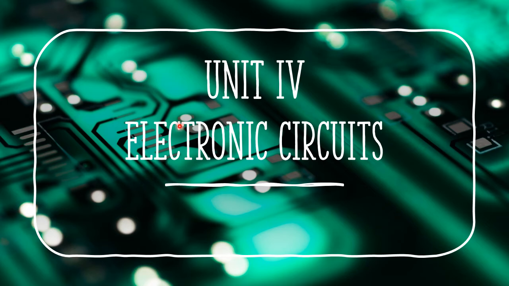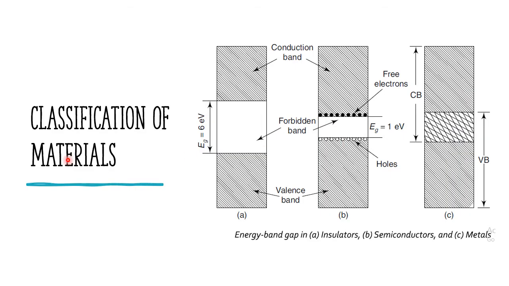In this video, we are going to see the introduction of Unit 4, electronic circuits. First, we classify the materials. Based on the energy band gap, the materials are classified into insulators, semiconductors and metals. So this is the energy diagram for the insulator. Here this is for semiconductors and metals.